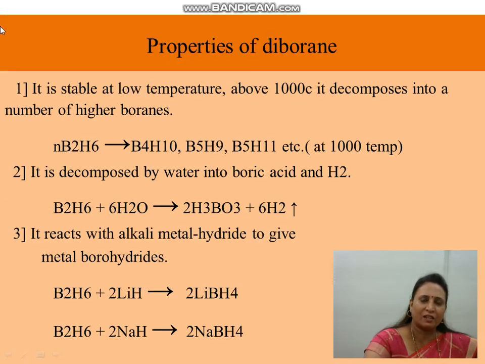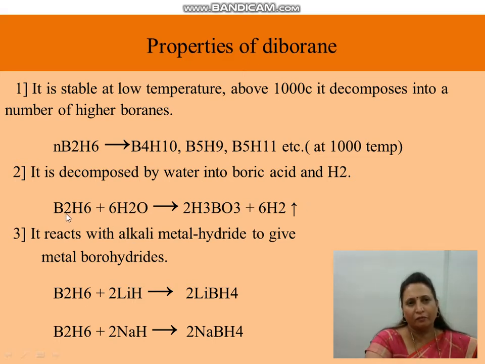Now let's see the properties of diborane. It is stable at low temperature, and above 100 degrees Celsius it decomposes into higher boranes such as B4H10, B5H9, B5H11. It is decomposed by water into boric acid and hydrogen gas is liberated.